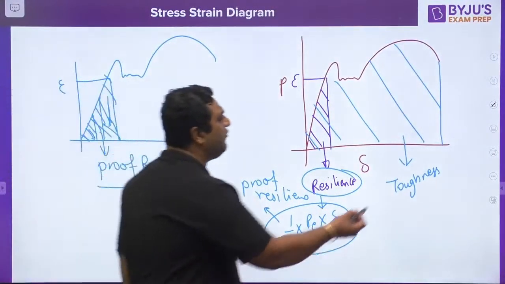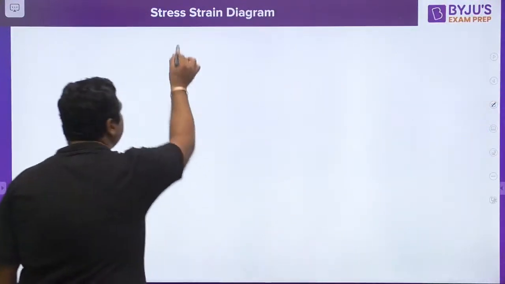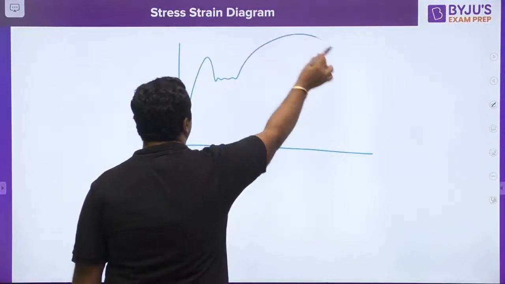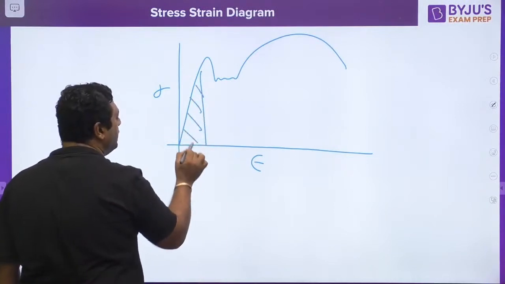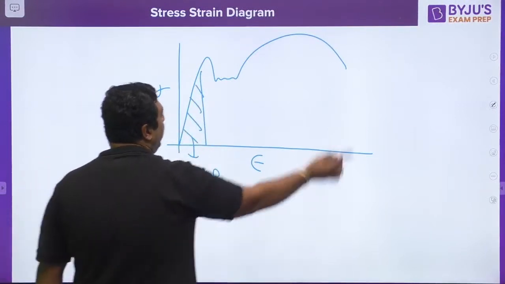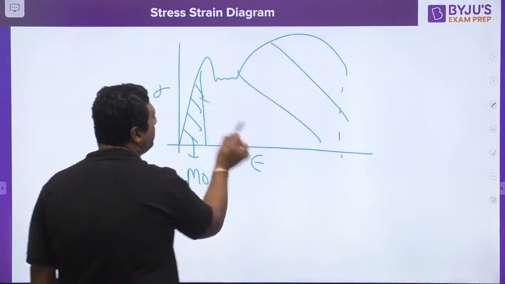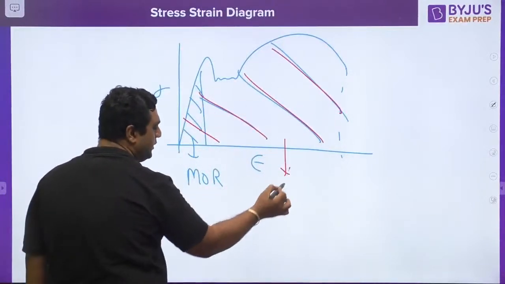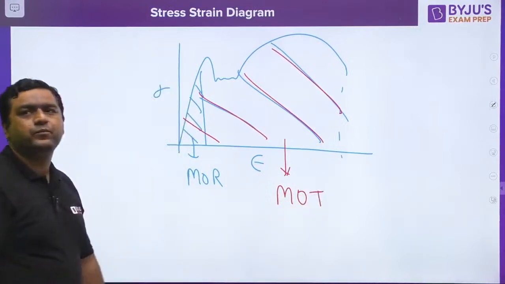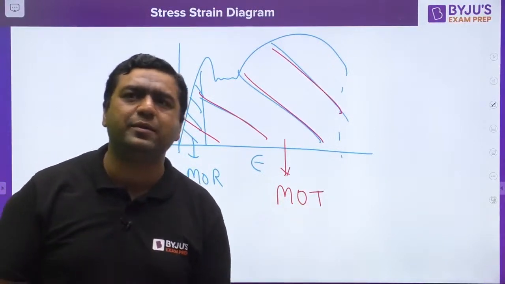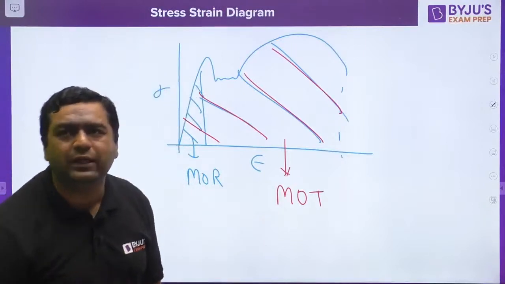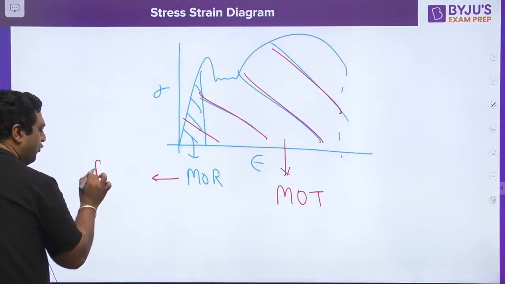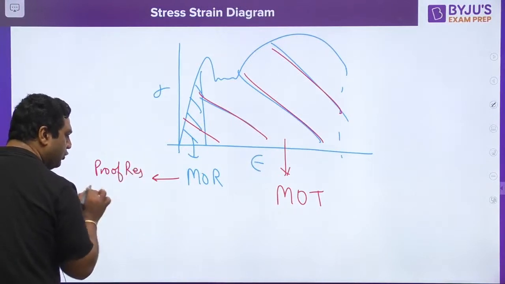And my dear, the same we can define in case of stress strain diagram. If we are having the stress strain diagram, then the area up to elastic limit is said to be modulus of resilience, and the area up to fracture point is said to be, guys, what do we call it? That is modulus of toughness. Is it fine guys? I am going a little fast, is it understood? Because I think you have memorized all these things. Proof resilience, very good dear.